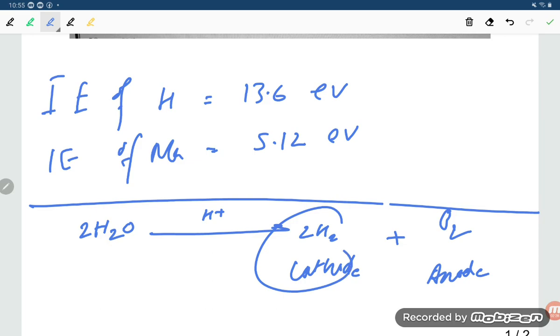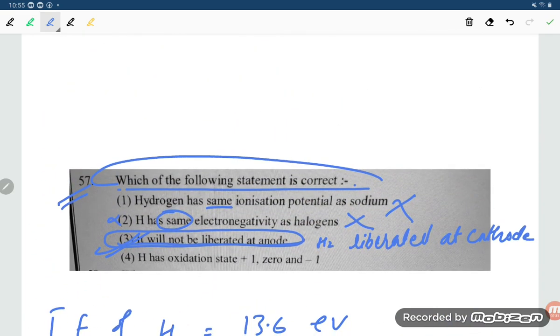So that is cathode. So our required answer is it will not be liberated at anode. That is correct, students, it will be liberated at cathode. So the correct option is option number third. Thank you students.